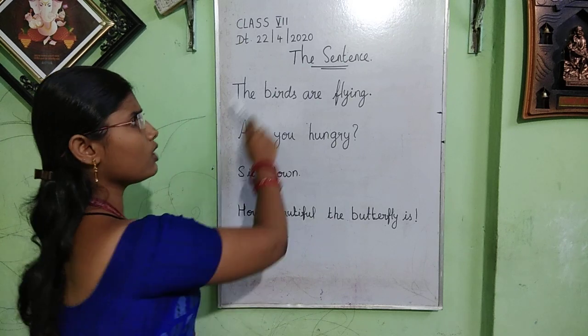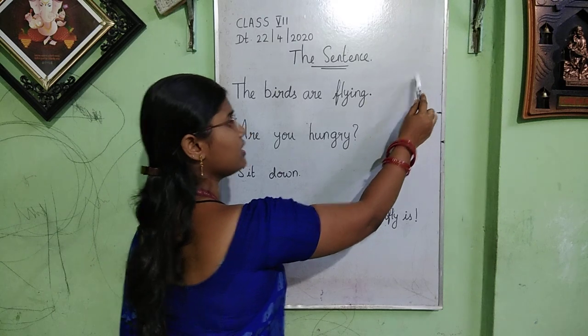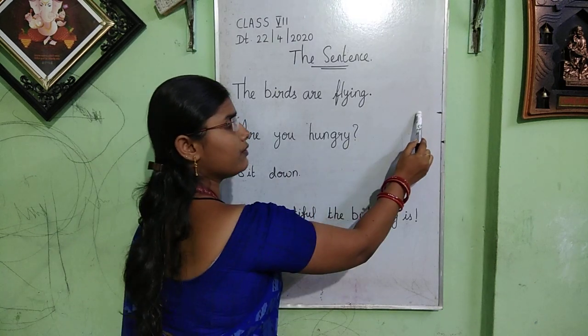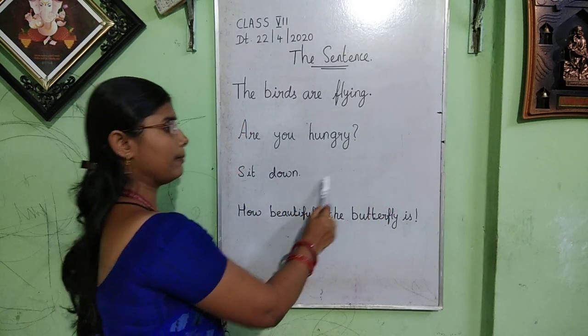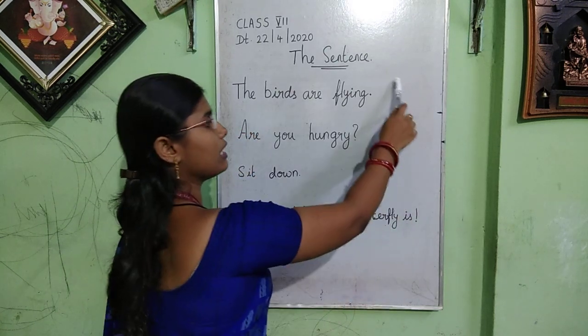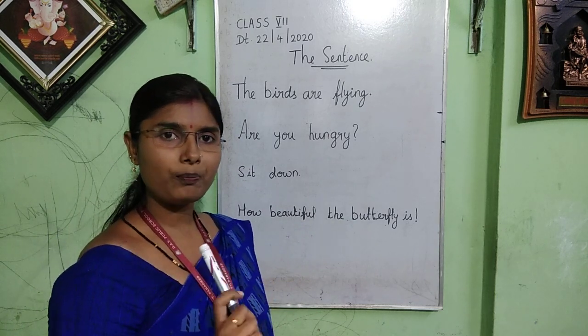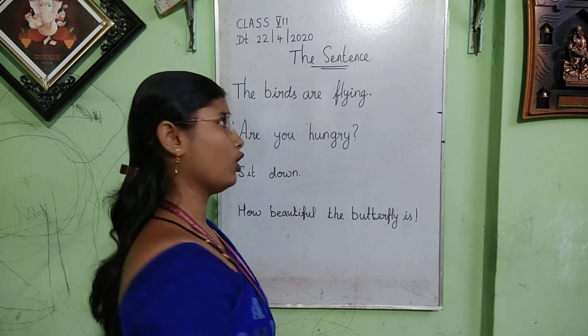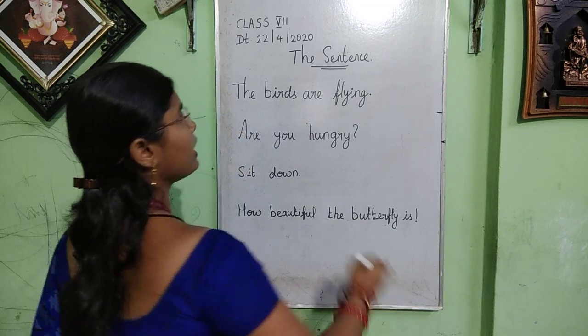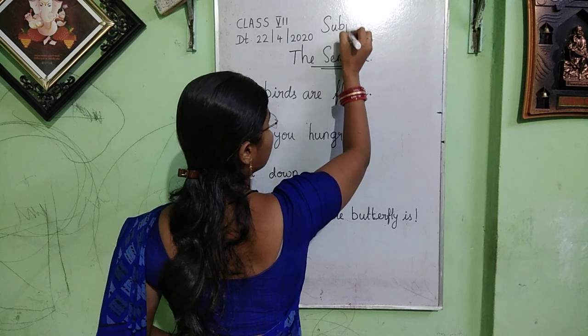Okay. We have seen all these types of sentence. First, we have seen declarative sentence. This one is interrogative sentence, this one is imperative sentence, and this one is exclamatory sentence. We have seen the 4 types of sentence here. But our topic is on subject and predicate. We are going to have a talk on subject and predicate.